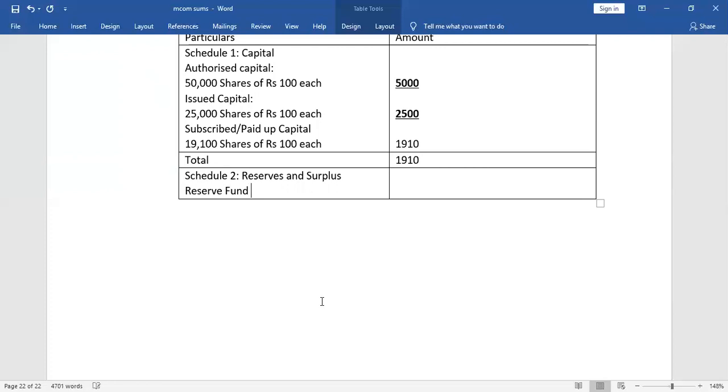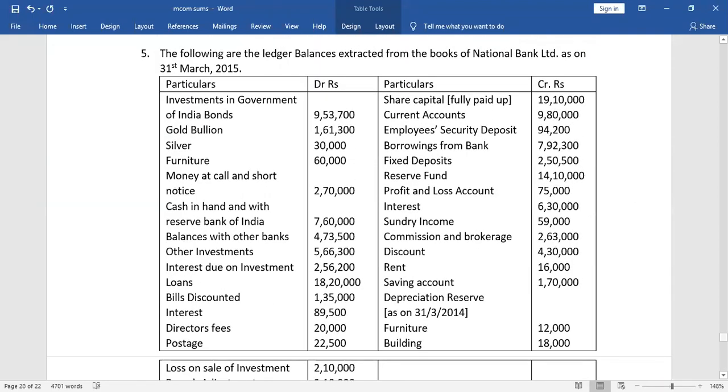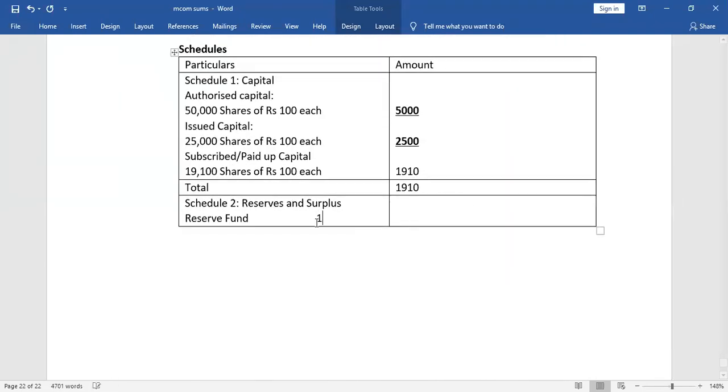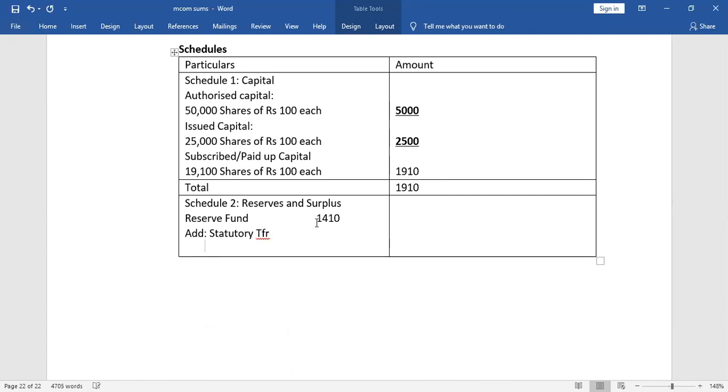What is the amount of reserve fund? Let us see. 14 lakh 10,000, if I am not wrong. 14 lakh 10,000, if we omit 3 zeros, will be 1410. In this we will add the statutory transfer, which we will get after preparing the P&L account.